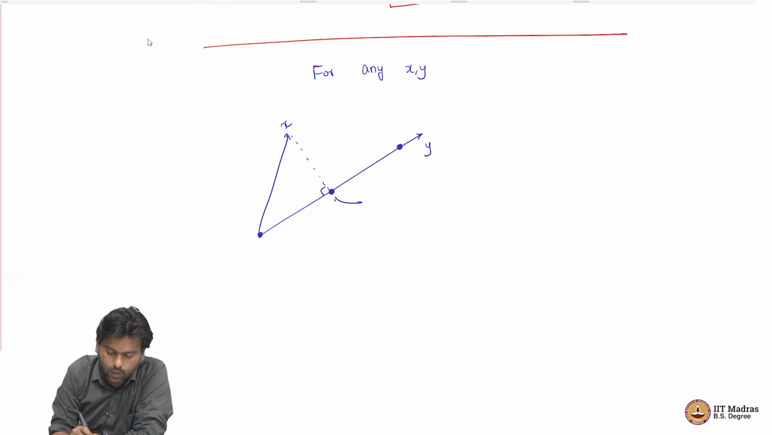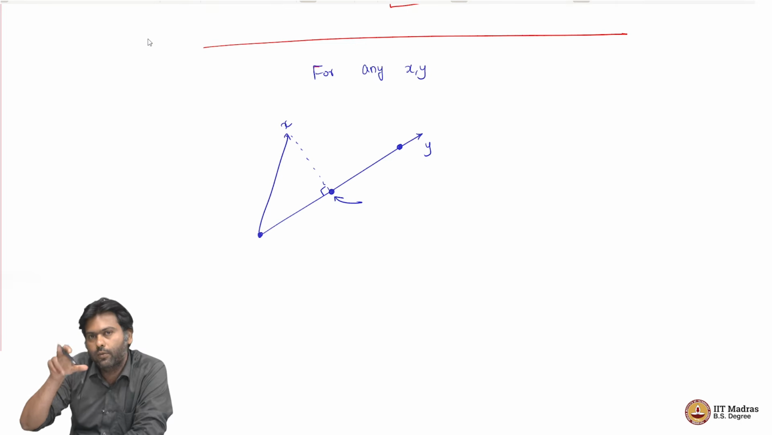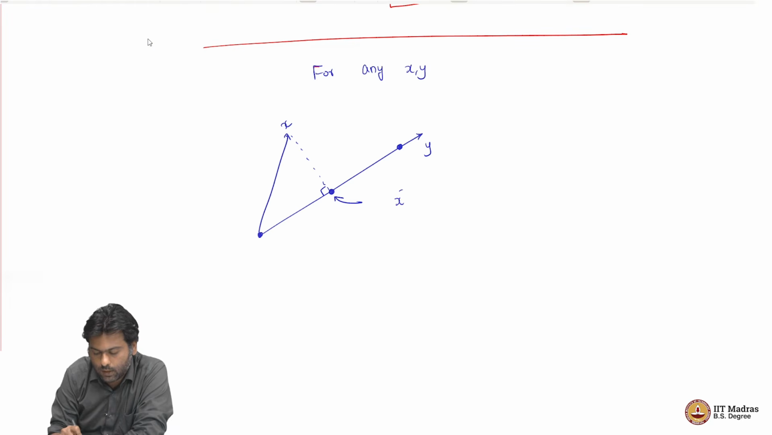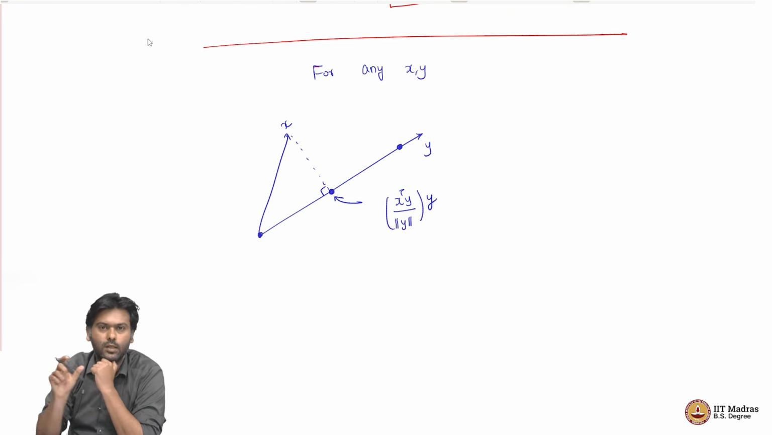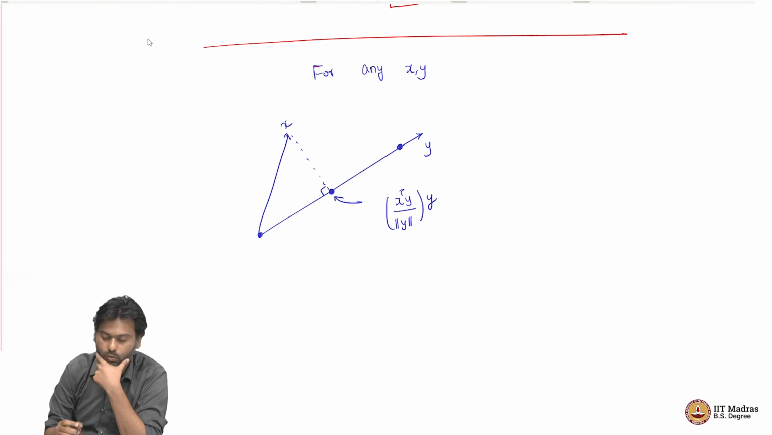So, now this point, which is like a proxy of x on the direction of y, we know is just x transpose y divided by norm of y, into y, right. So, this is some constant times y, and that constant is just x transpose y divided by y transpose y, norm y squared, actually norm y squared. So, now this point is this vector, right.